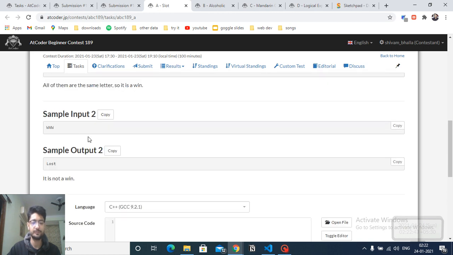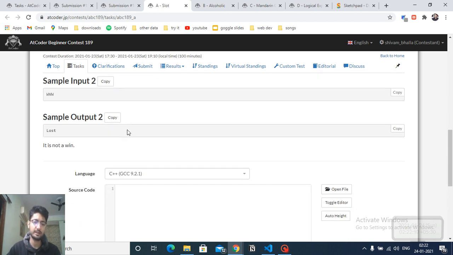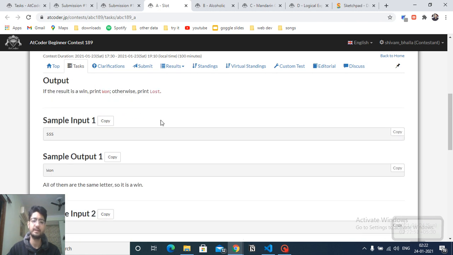As you can see, this is it. So now it's very simple. I hope you solve it out. You just have to confirm that all three characters are the same.